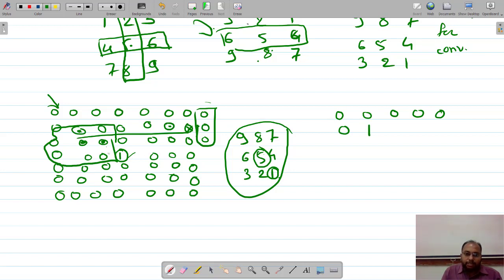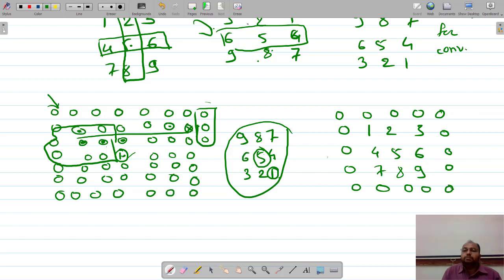Then for this element I'll be overlapping with this 2, then 3 0 0, then this 4 will be overlapped, so 4 5 6 0 0, then 7 8 9 0, and likewise this is my output image after performing convolution.